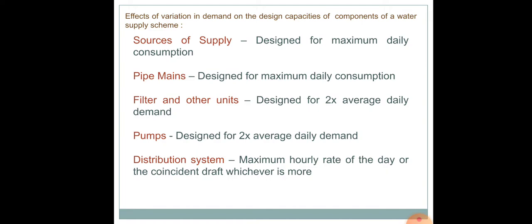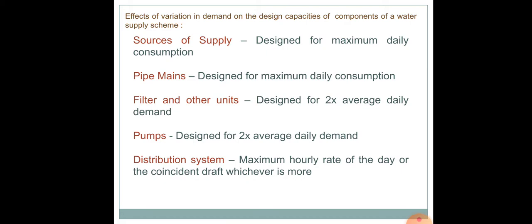When it comes to the sources of supply, it is usually designed for the maximum daily consumption. Next, coming to the pipe mains or the piping network. The piping mains take the water from the source up to the service reservoir. So this has to be designed again for maximum daily consumption. The demand should be the maximum daily consumption, that should be taken into account when you design a pipe main. Now coming to the filter and other units.